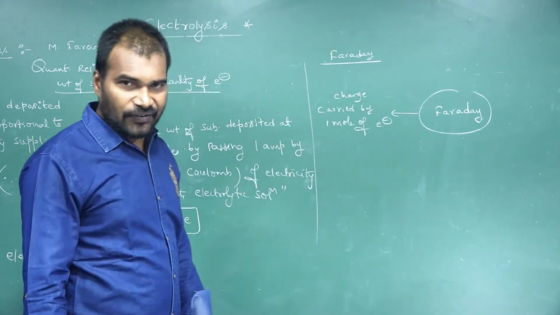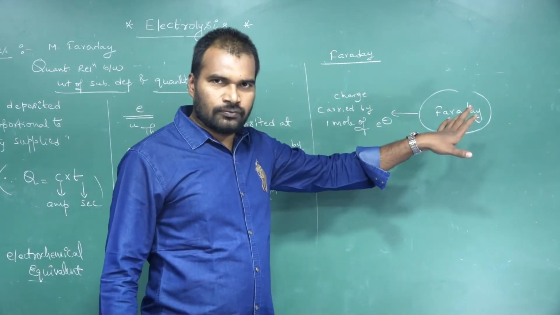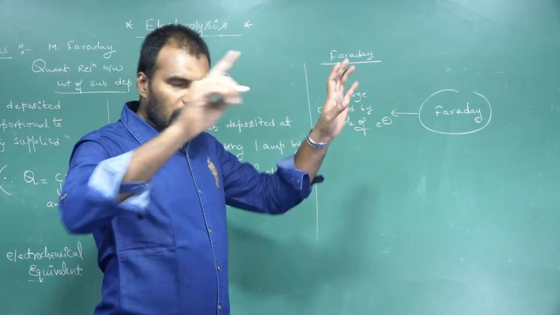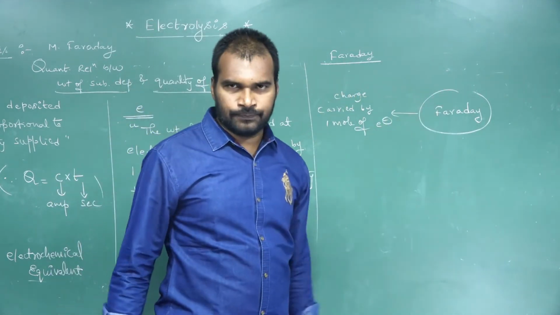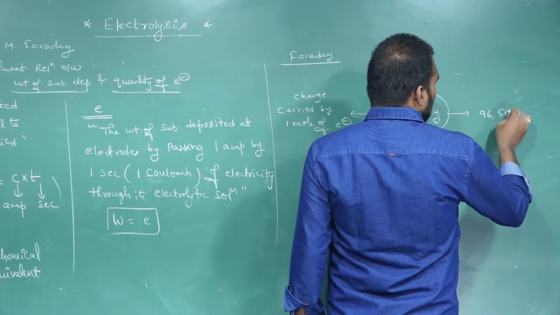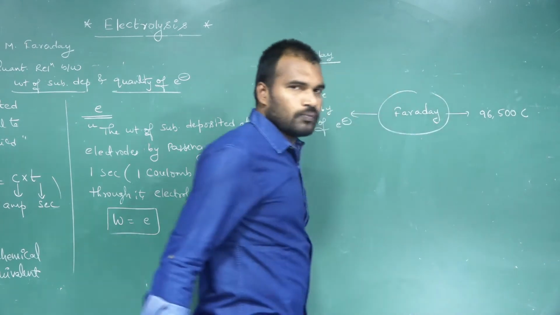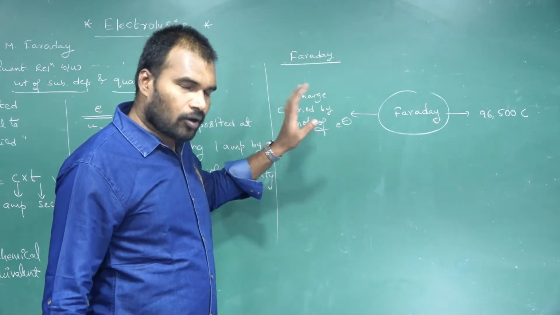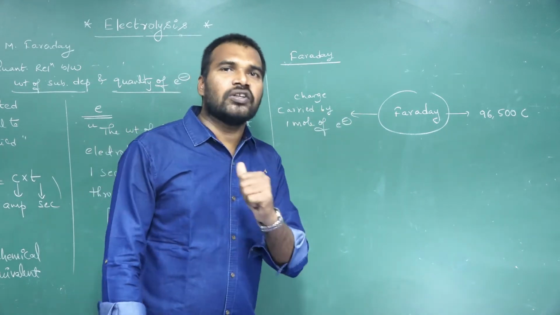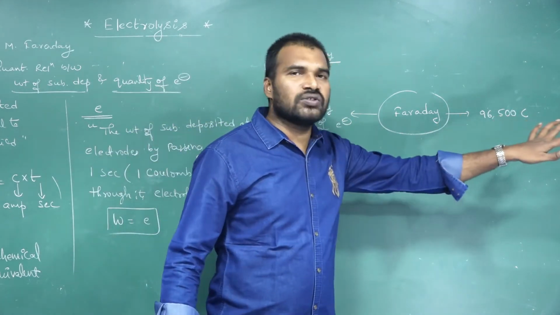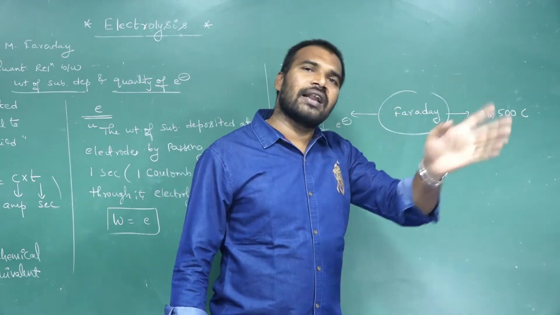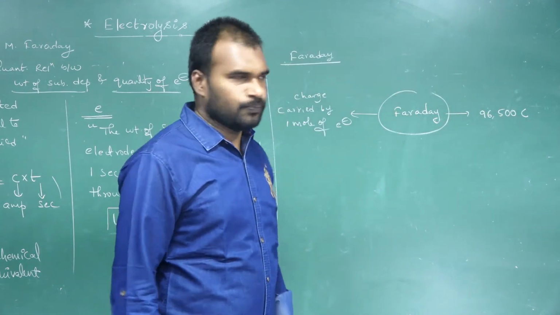So what is the Faraday definition? It is the charge carried by how many moles of electrons? 1 mole of electrons. The total charge we call it as Faraday. And that value is equal to 96,500 coulombs. 1 mole of electrons carrying how much of charge? 96,500 coulombs. So 1 Faraday is always equal to 96,500 coulombs.